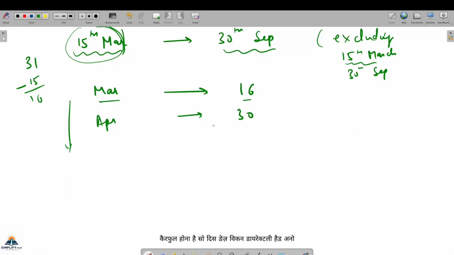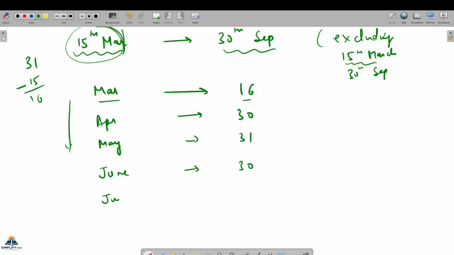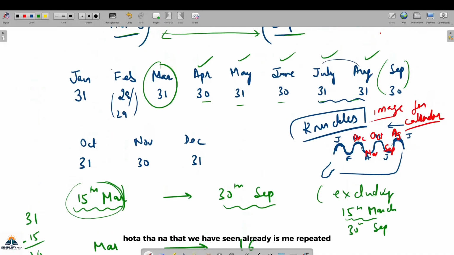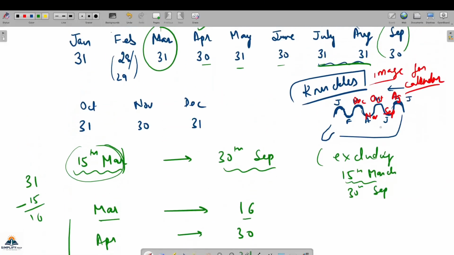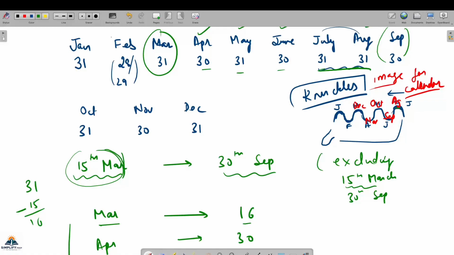दैट अप्रैल हैज 30 days. May. So this might be looking very lengthy, है ना? But I am telling you very conceptual things, that for the first timers, those who don't know this thing. But when you will be knowing this thing, it will become easier for you. So I'm writing just the now days है ना, जुलाई अगस्त में 31 होता है ना, that we have seen already. इसमें रिपीट होता है जैसे है ना, नकल्स में भी हमने देखा था कि यहाँ तक काउंटिंग वापस करते हो.